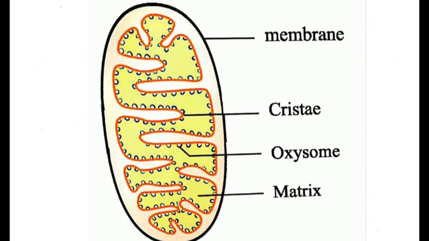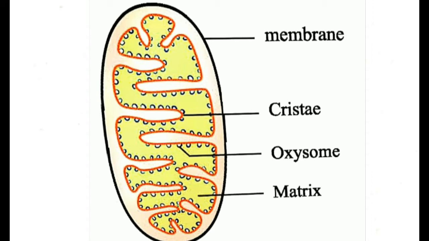Each particle of mitochondria has a unique arrangement. The most important part of internal respiration, the Krebs cycle, occurs in the inner part of the mitochondria.